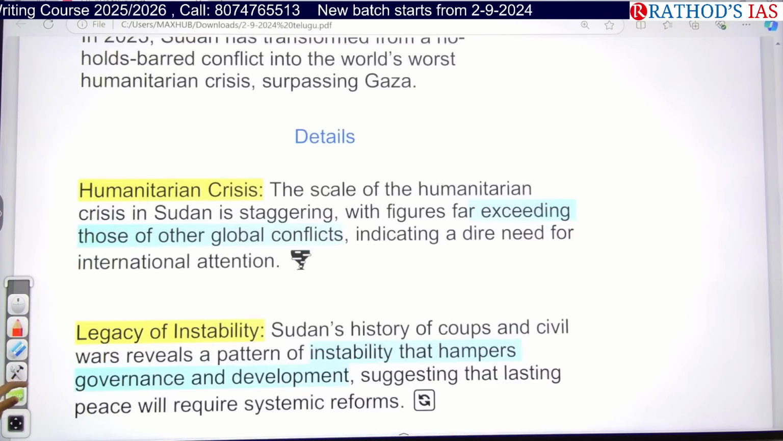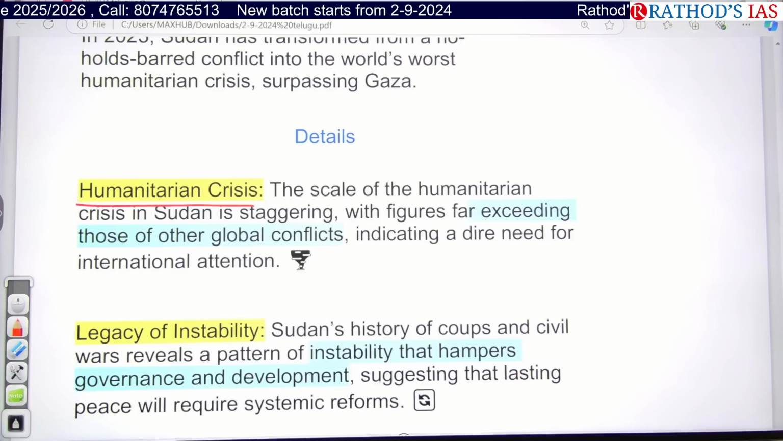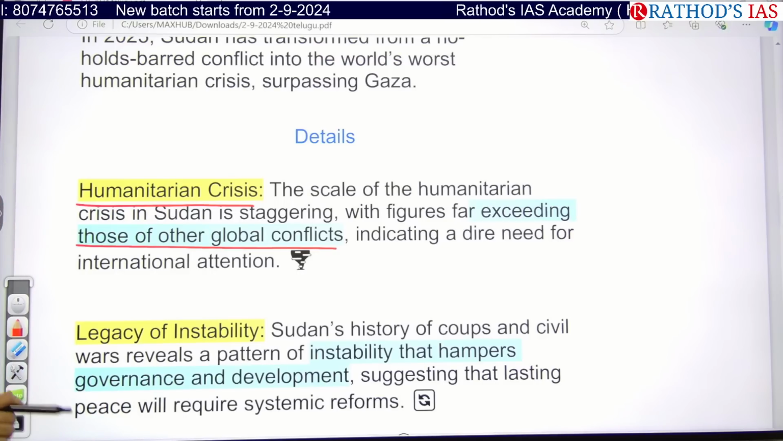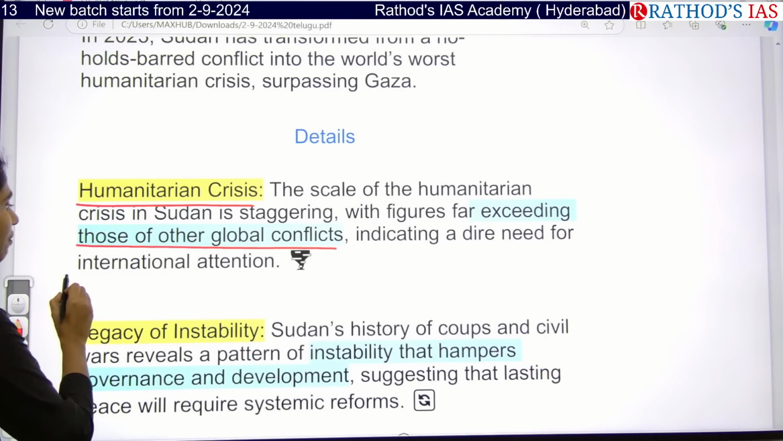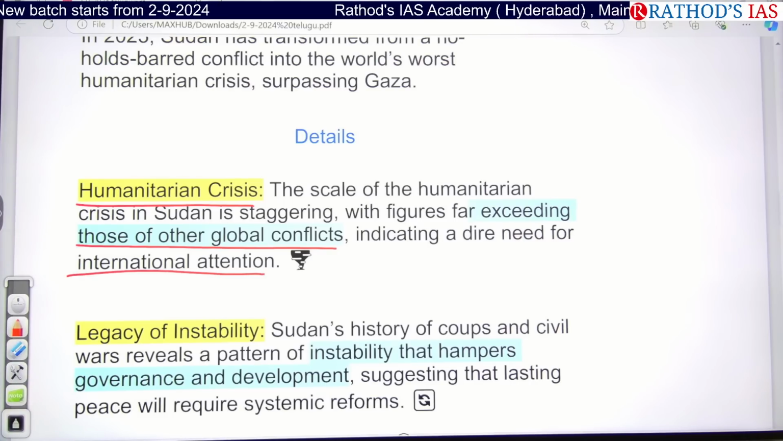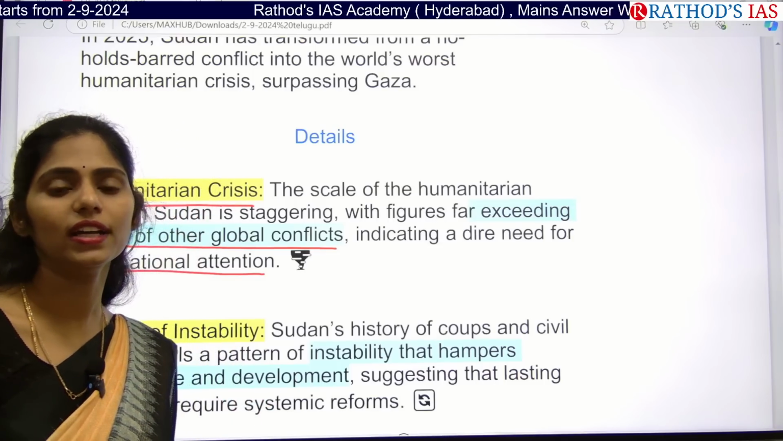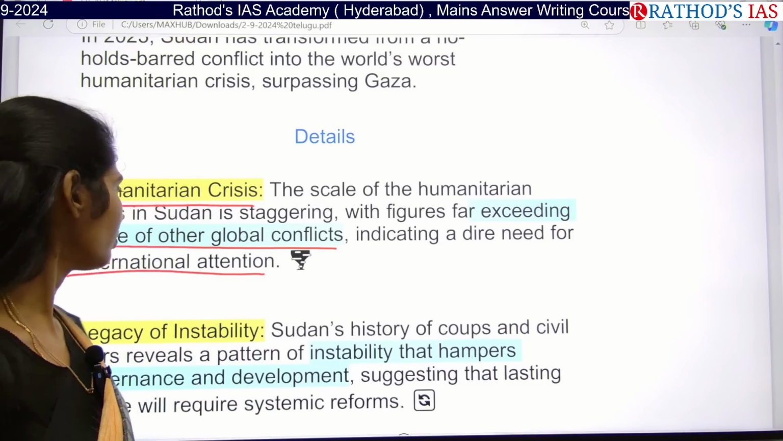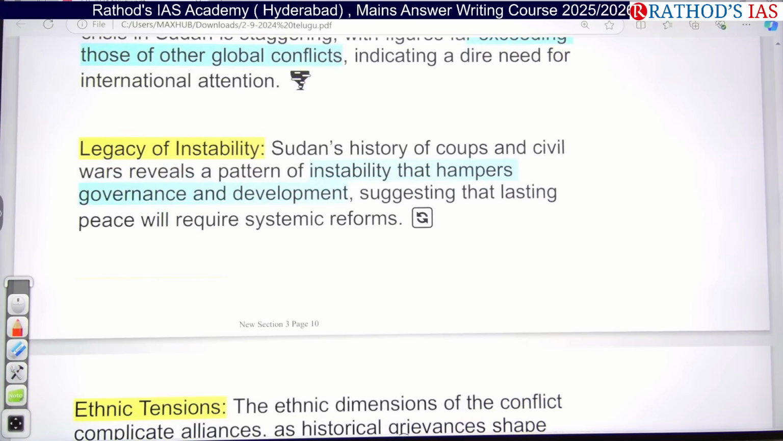So here this article is saying that there is a worst humanitarian crisis in Sudan. It is staggering. It is increasing day by day when we compare it with other global conflicts. Because of this, we can understand that Sudan is in dire need of international attention. So different countries need to focus on Sudan now. They have to provide humanitarian aid and they need proper support. And especially, there is a legacy of instability they are facing in Sudan.